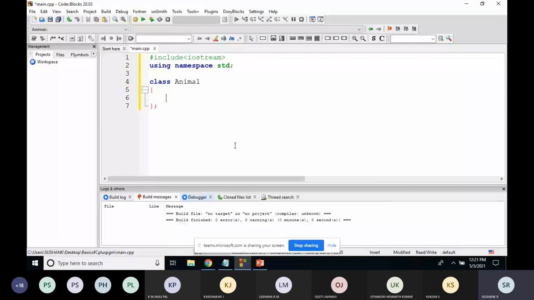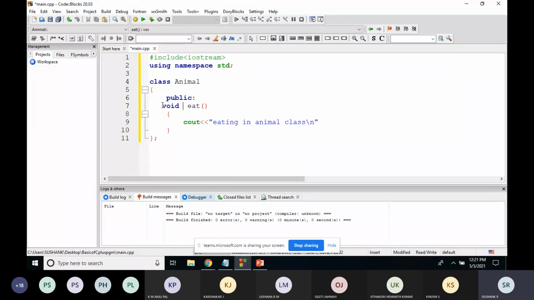For this, I will include one method called eat. Then cout, type the message as "eating in animal class". One second, I'll just make some changes.